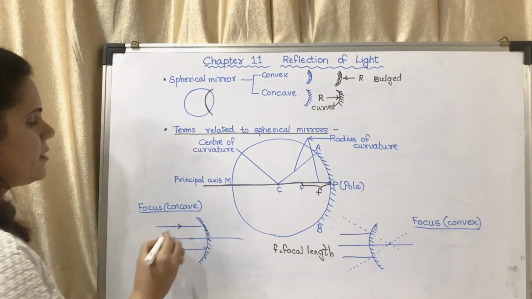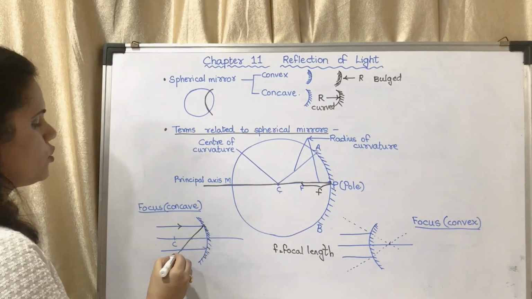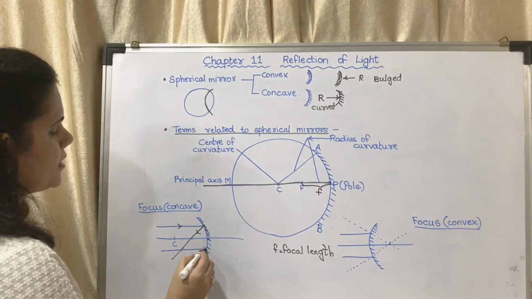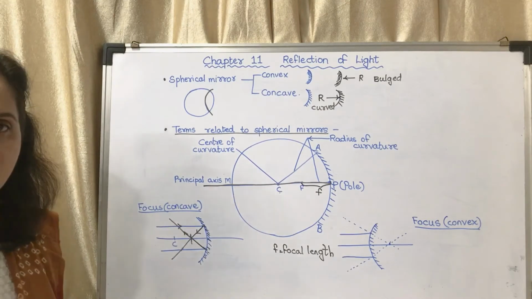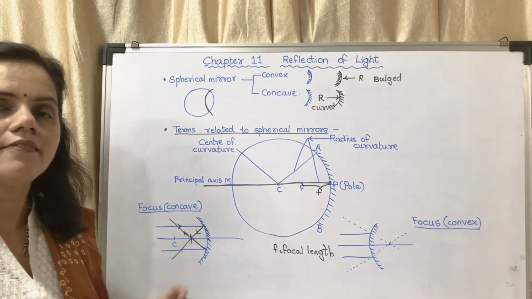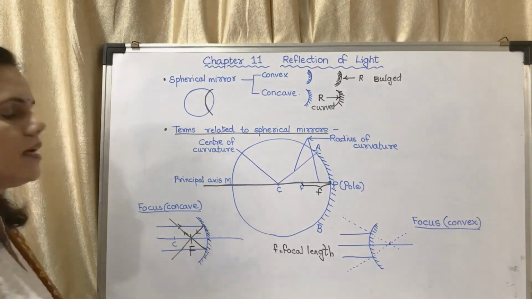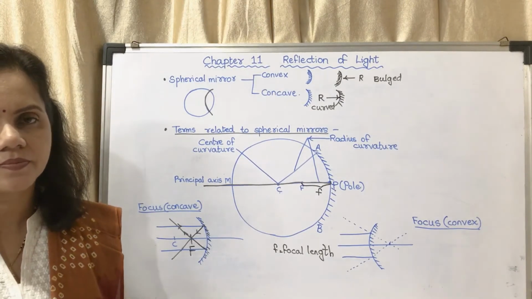The incident ray, the ray which is falling on the mirror, passes through a point. This is the reflected ray. This is the incident ray. This also will pass through that point only. So whatever rays are falling on the surface, they will meet at a point. That point is called the principal focus of a concave mirror.